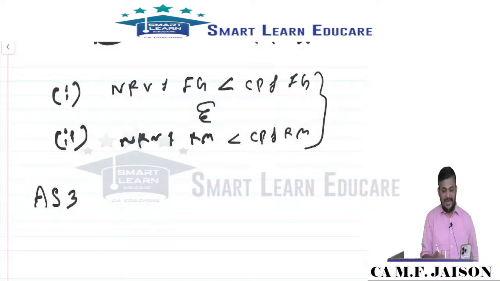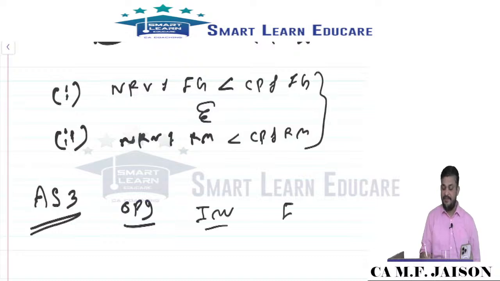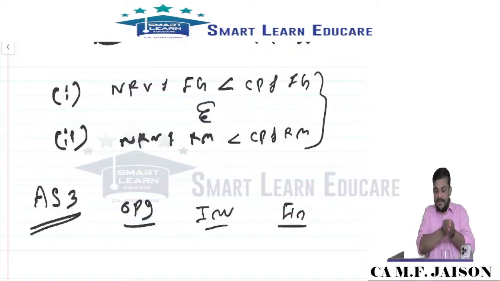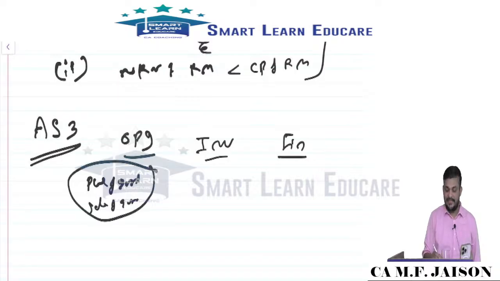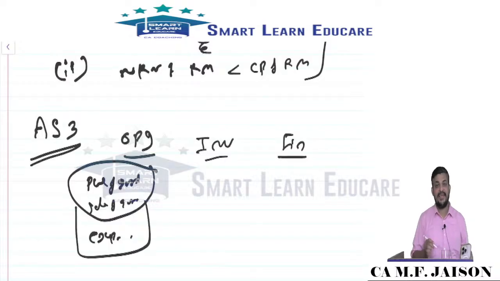Though it's not the right time to discuss AS3, you understand, my dear friends, classifying into operating activity, investing activity, financing activity, cash receipts and cash payments into these 3 activities. Principal revenue generating activity and incidental activity we call operating. Purchase of goods, sale of goods, the incidental activities and various other expenses are operating cash flows.